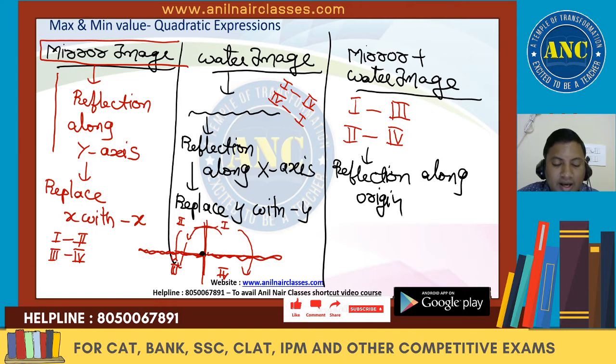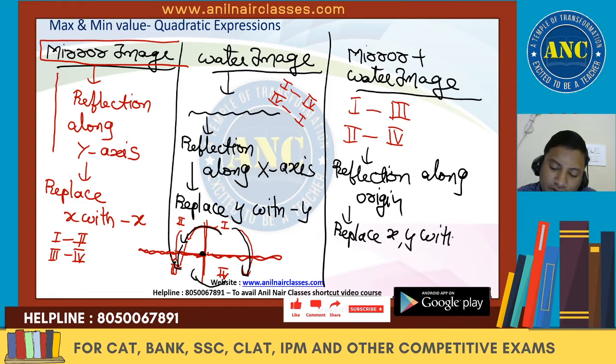These are nothing but the reflection along the origin. Here what we will do is replace x comma y with minus x comma minus y, that is, y with minus y and x with minus x. I hope the idea is clear.